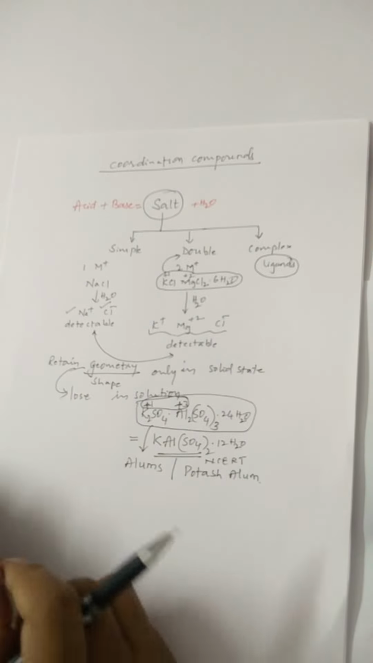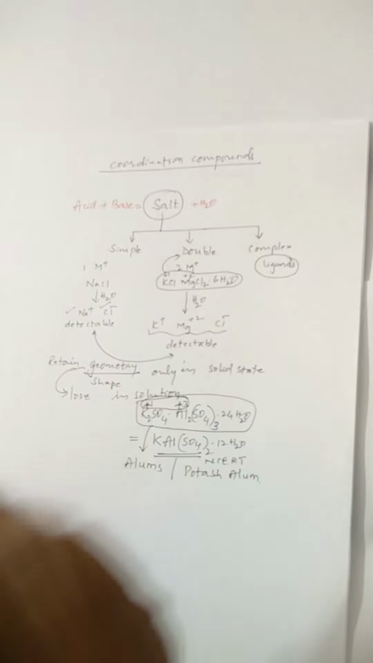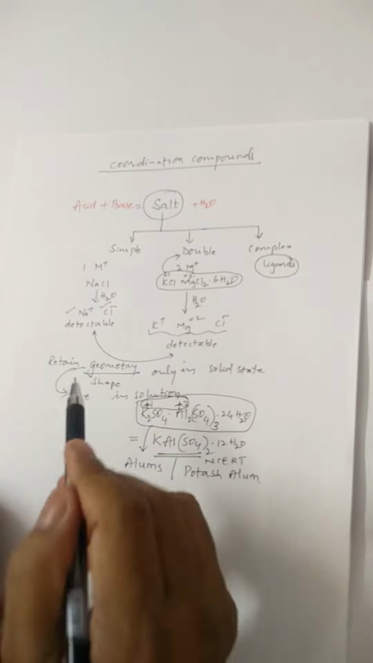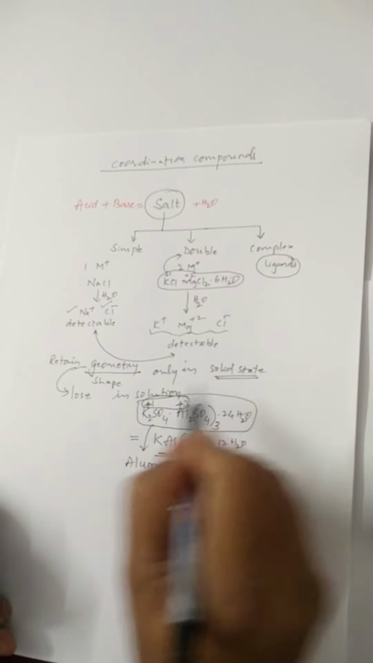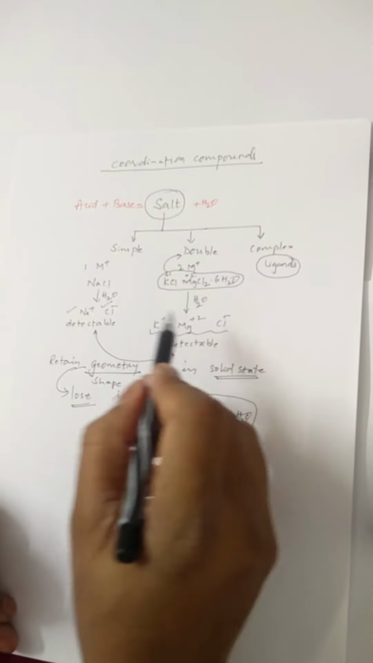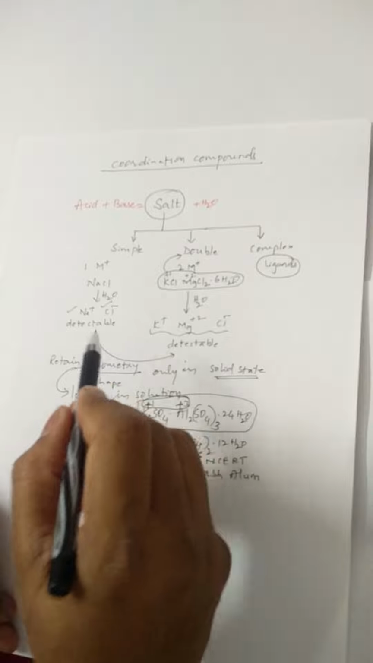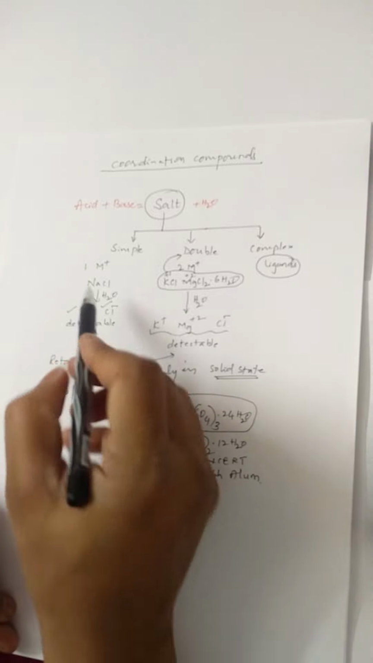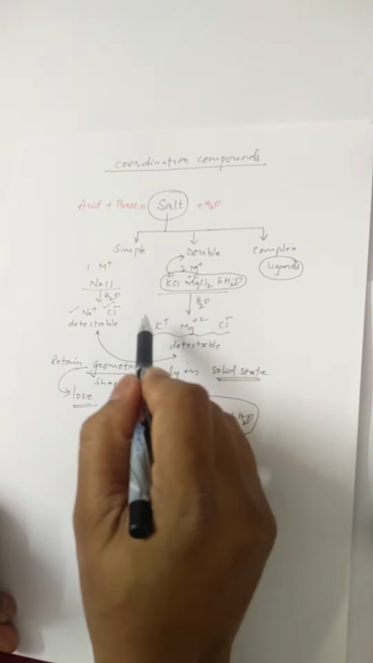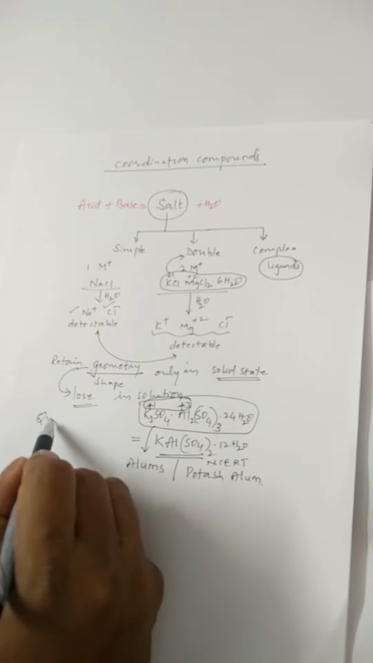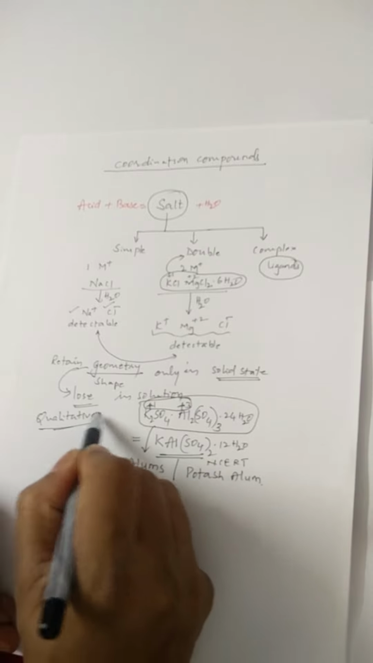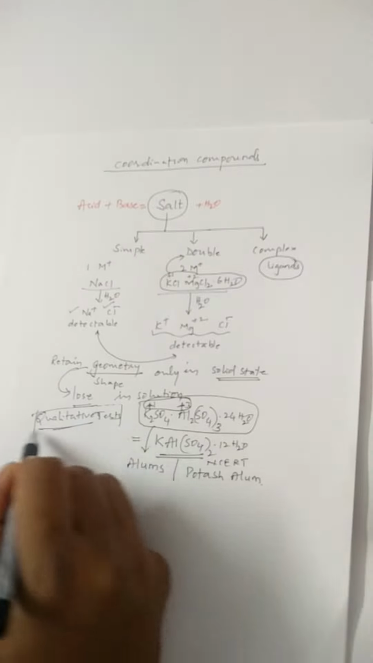Now let me sum this up. Simple and double salts are those salts which retain their geometry only in solid state, whereas they lose their geometry in solution. They ionize completely in water, producing the respective ions as indicated by the formula, so that they are detectable by qualitative tests that you performed in PUC first year.